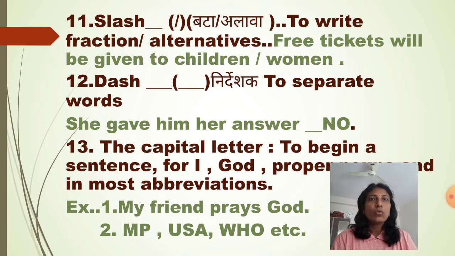Now we'll see the use of capital letters. To begin a sentence we always use capital letter. For I, God, for proper nouns and in most abbreviations we use capital letters. My friend, praise God. G is capital and the sentence begins with a capital letter. MP, USA, WHO, these are abbreviations, so we have shown them with capital letters.